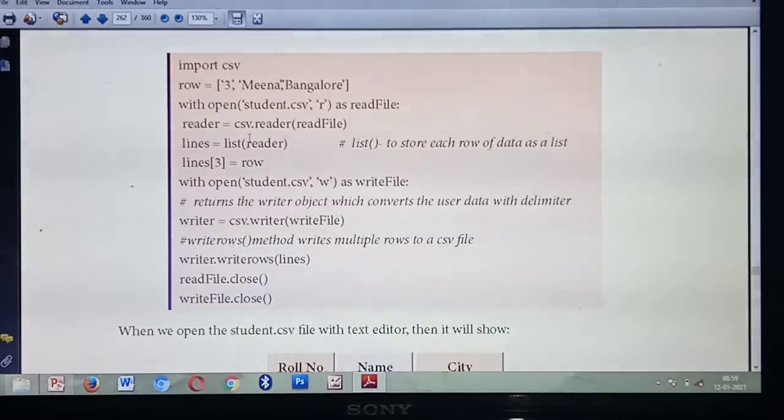So you have read each line. But which row or which line are you going to modify? Third row. In the list, which row? Third row. So lines of 3 equal to row. What's the meaning? It means the third row. The third line or third row you are going to make modifications to. Understood? So lines of 3. This is the name of the list, isn't it? What's the name of the list? lines. So lines of 3 equal to third row. So reading mode over.